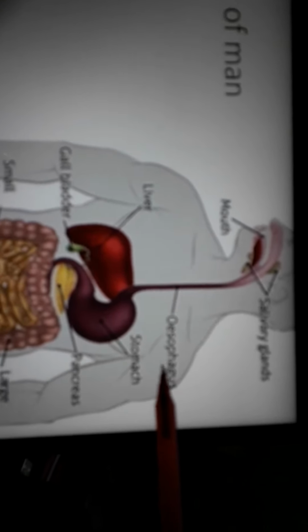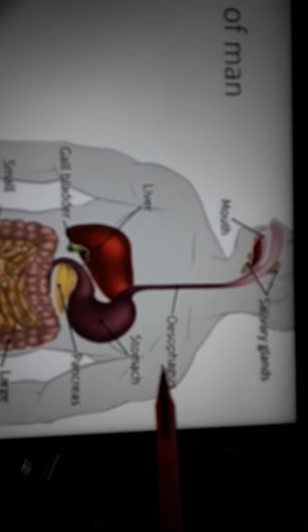Now in the stomach, the wall of the stomach secretes, means produces, different digestive juices. Many enzymes are there, and many acids are there. So many juices come out from the wall of the stomach and get mixed with the food, and the food is broken down into smaller and smaller pieces, and ultimately it becomes something like a juice type of thing.